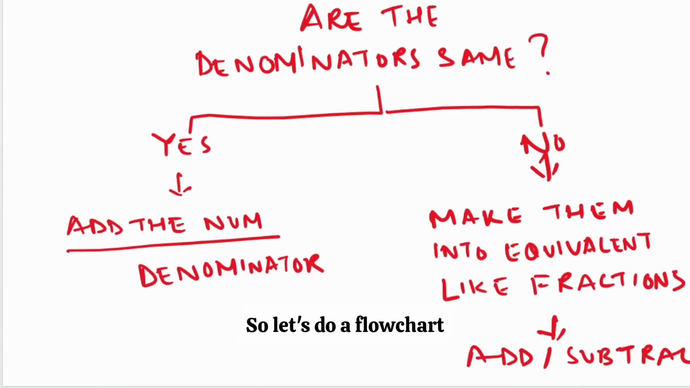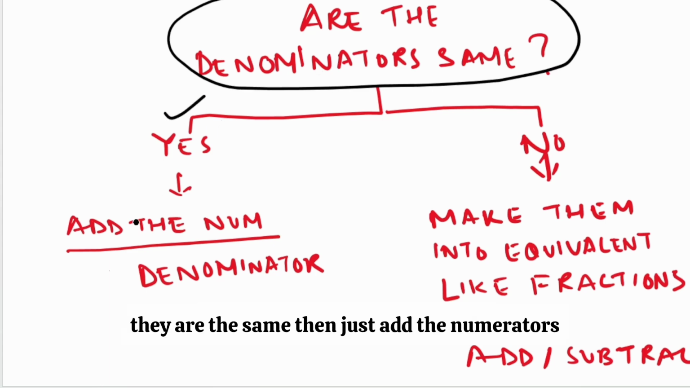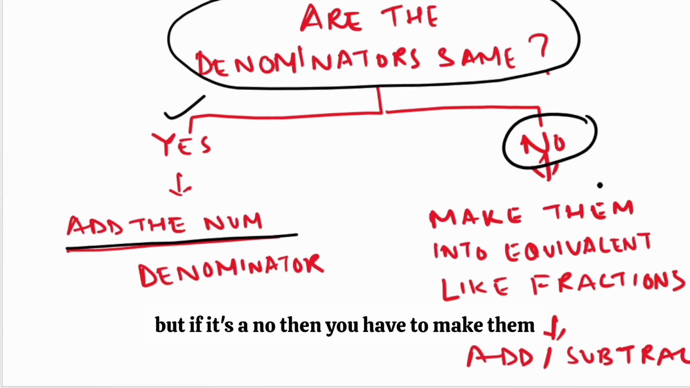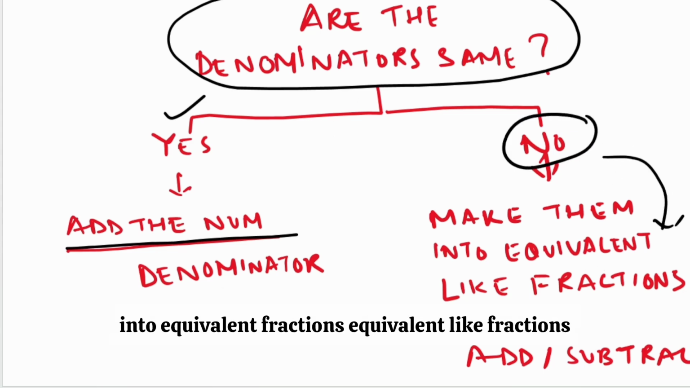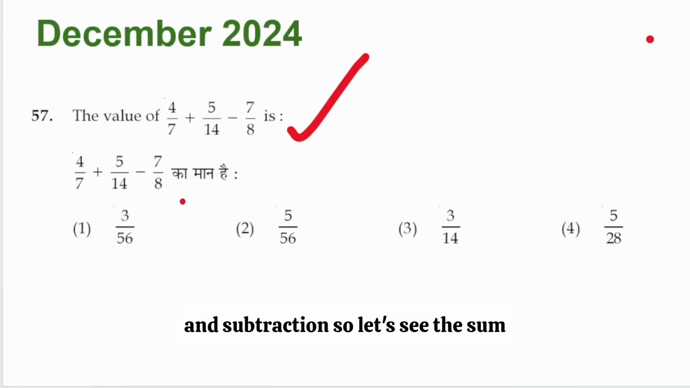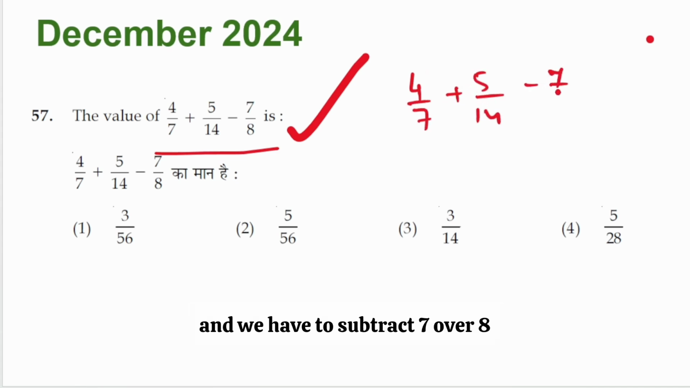So let's make a flow chart. When you are given fractions, check whether the denominators are the same. If they are the same, then just add the numerators and divide by the denominator, which is the same number. But if not, then you have to make them into equivalent like fractions, and then you do the addition and subtraction. So let's see the sum which was given on addition and subtraction. We have 4 over 7, we have to add 5 over 14, and we have to subtract 7 over 8.